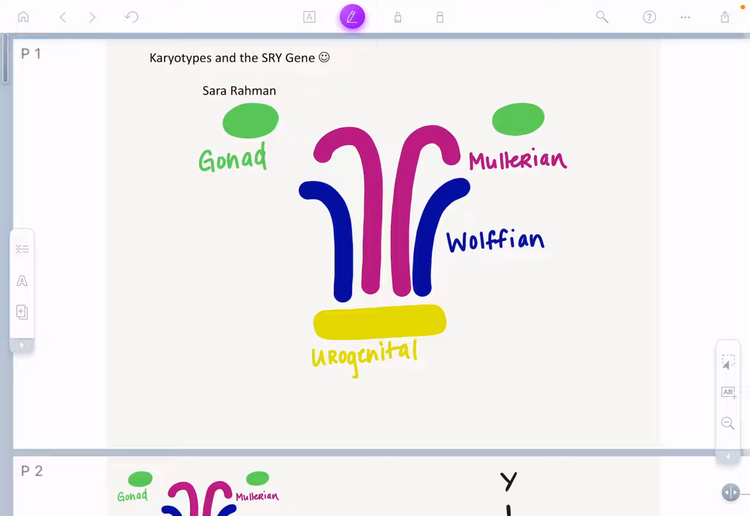Hi guys, we're going to go through this riveting topic of karyotypes and the SRY gene. Enjoy my amazing diagram here.